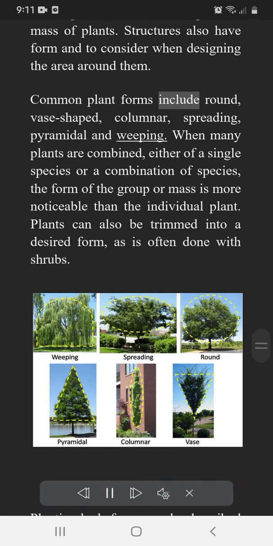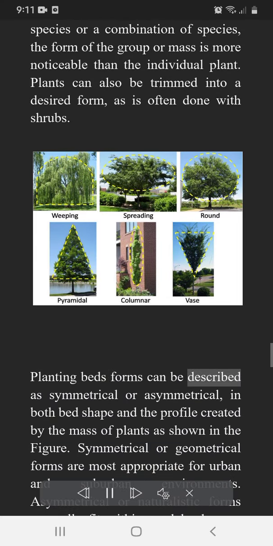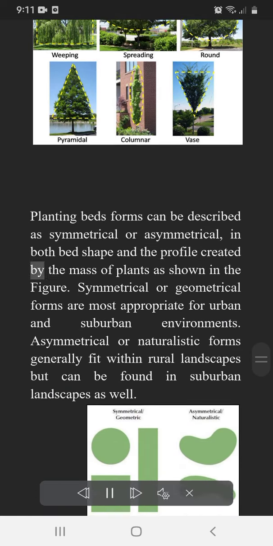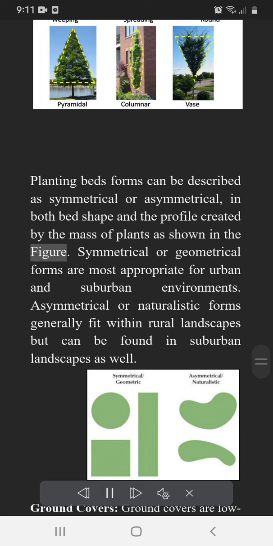Common plant forms include round, vase-shaped, columnar, spreading, pyramidal and weeping. When many plants are combined, either of a single species or a combination of species, the form of the group or mass is more noticeable than the individual plant. Plants can also be trimmed into a desired form, as is often done with shrubs. Planting bed forms can be described as symmetrical or asymmetrical, in both bed shape and the profile created by the mass of plants, as shown in the figure.